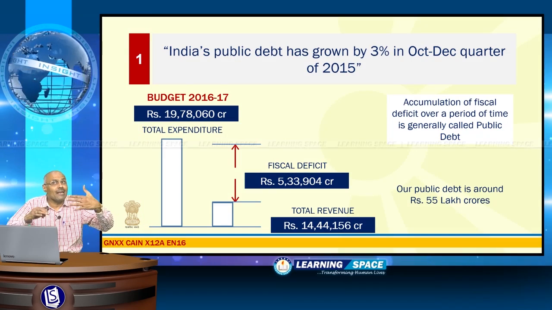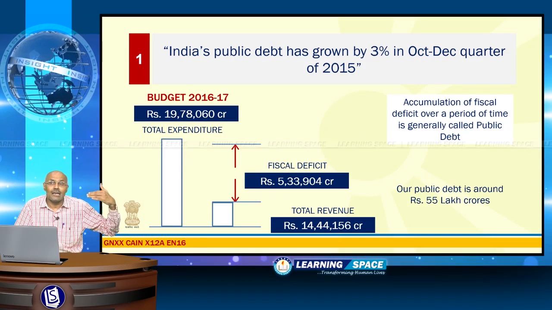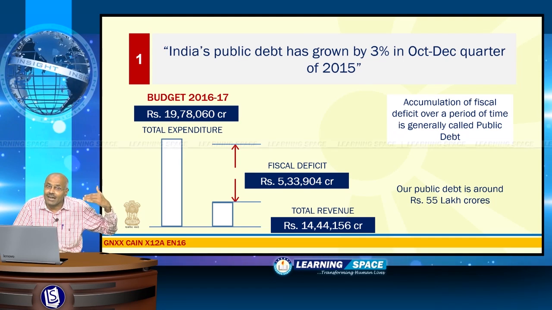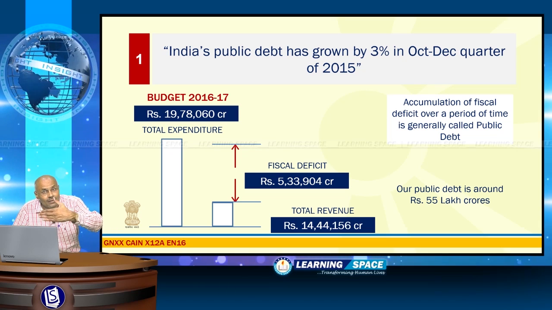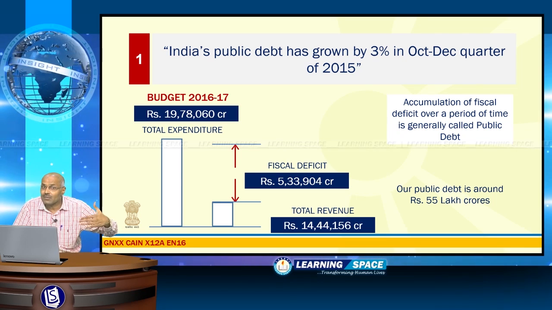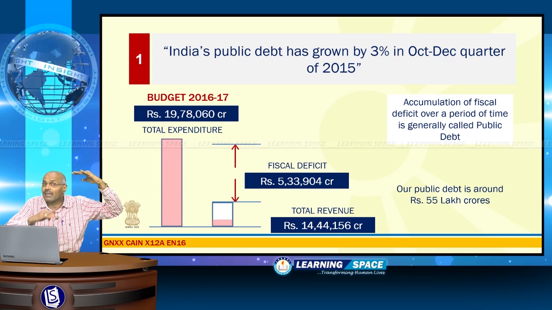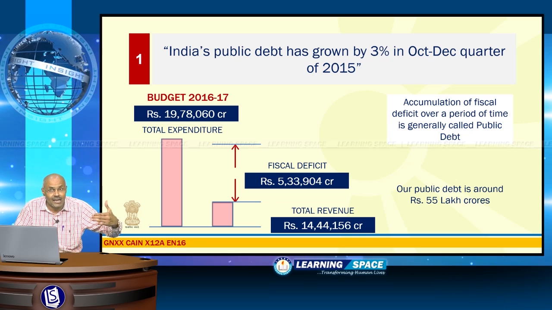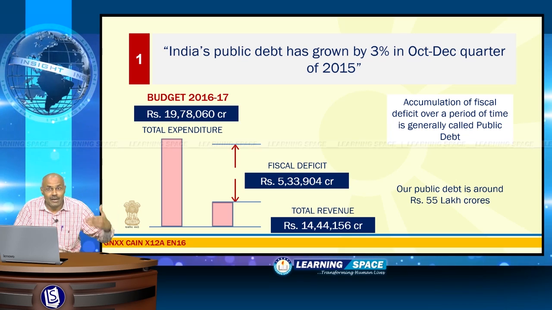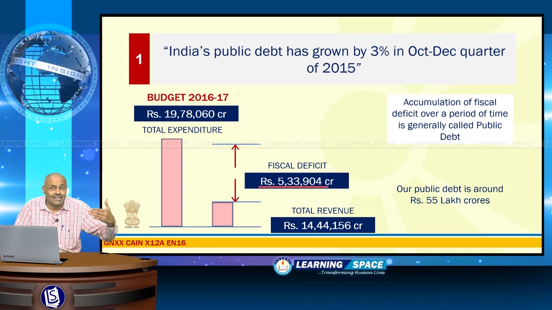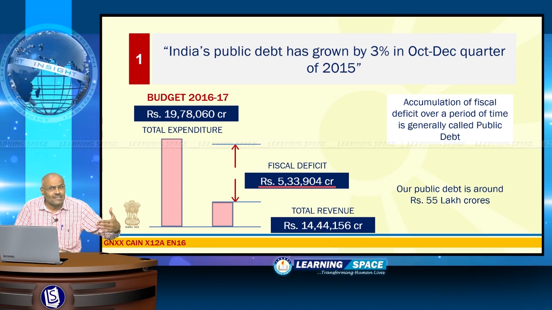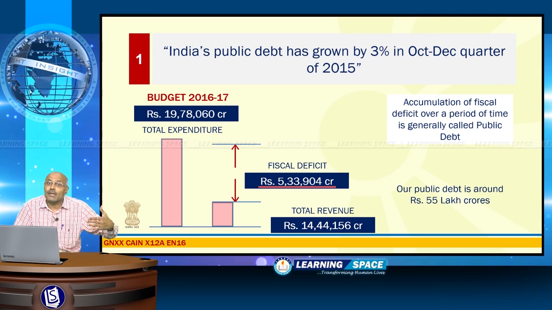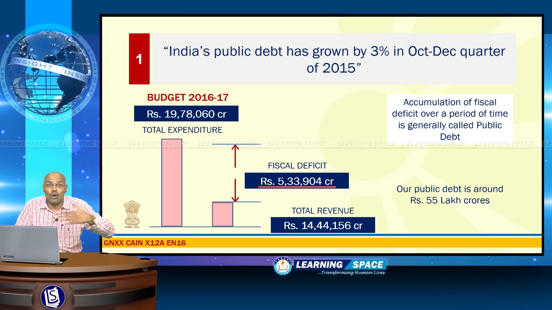First one is India's public debt has grown by 3% in the October-December quarter of 2015. You have to differentiate between what is meant by fiscal deficit and public debt. The fiscal deficit is the difference between government's total expenditure and total revenue, and for the year 2016-17, the fiscal deficit is targeted as 5,33,000 crores of rupees, which is 3.5% of GDP, and the accumulation of this fiscal deficit over a period of